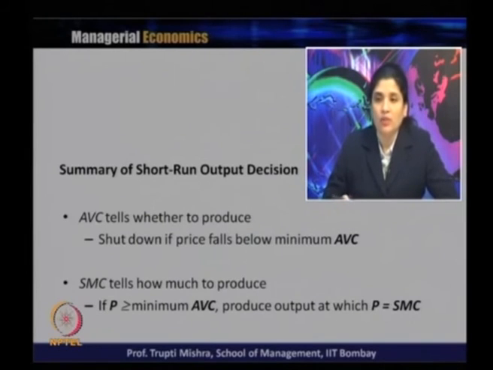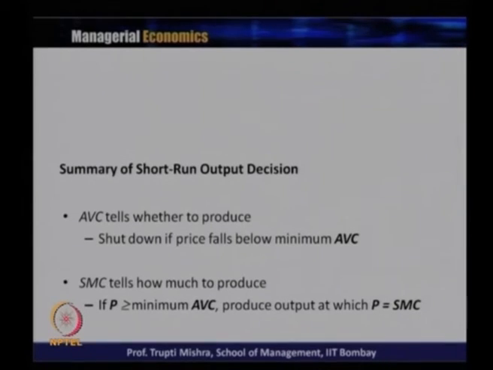They are evaluating whether to produce if they are covering just the variable cost, and when not covering the variable cost of production, they are thinking to shut down the operation. So, before that we will see what the shutdown point is graphically. We'll take a numerical to understand how the price is decided to find the shutdown point, or the level of output where the firm should go for the shutdown.